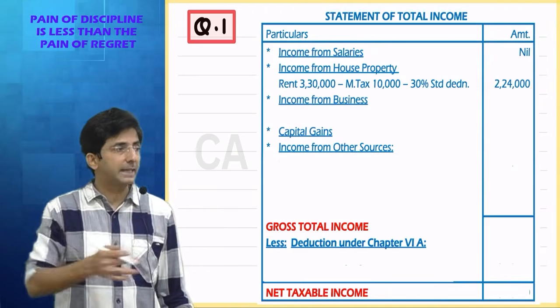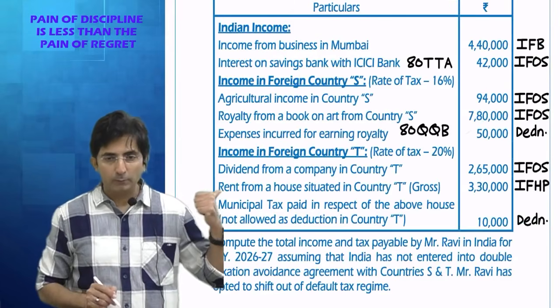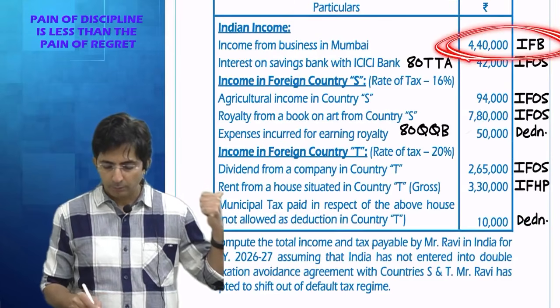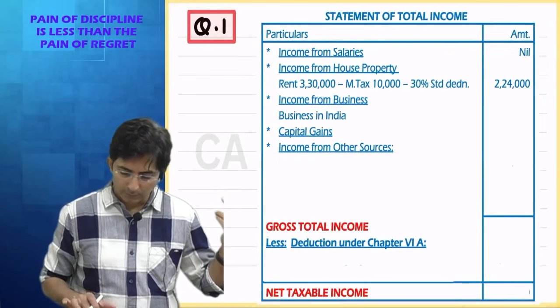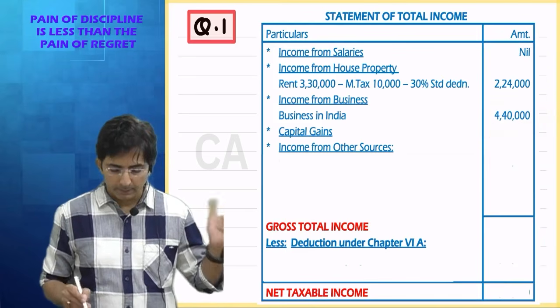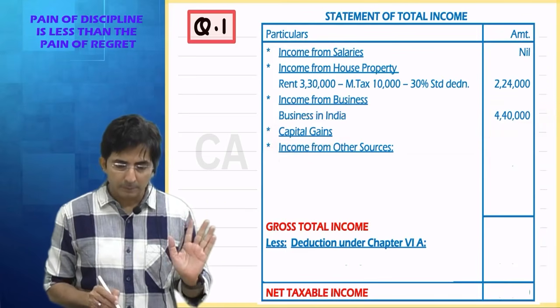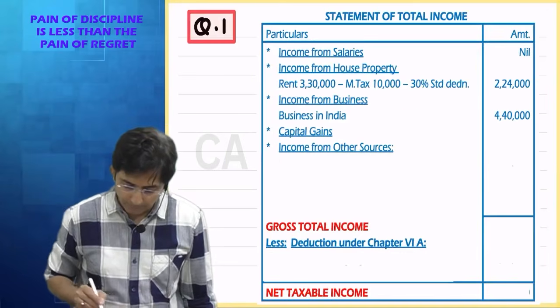2,24,000. Go headwise. Next head is income from business. Check in the question. Do we have income from business? We do have 4,40,000. So transfer here 4,40,000 income from business. Then do we have capital gains? In the whole question we don't have anything from capital gains. So capital gains will be nil.